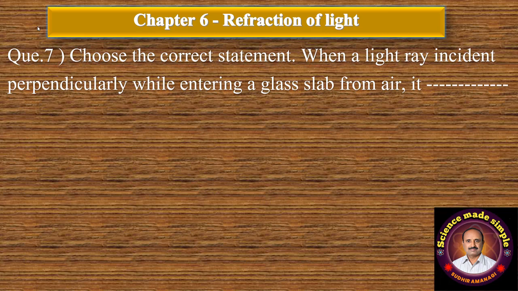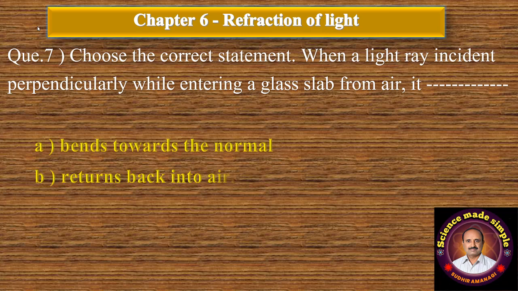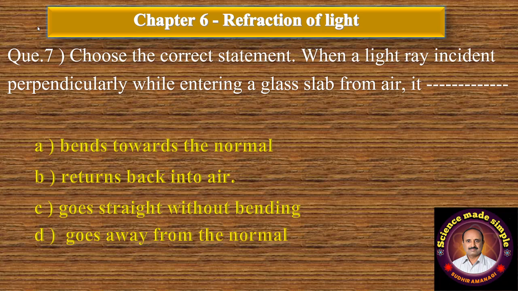Question number 7. Choose the correct statement. When a light ray incident perpendicularly while entering a glass slab from air, it dash dash. Option A, bends toward the normal. B, returns back into air. C, goes straight without bending. And D, goes away from the normal. The correct answer is option C, goes straight without bending.